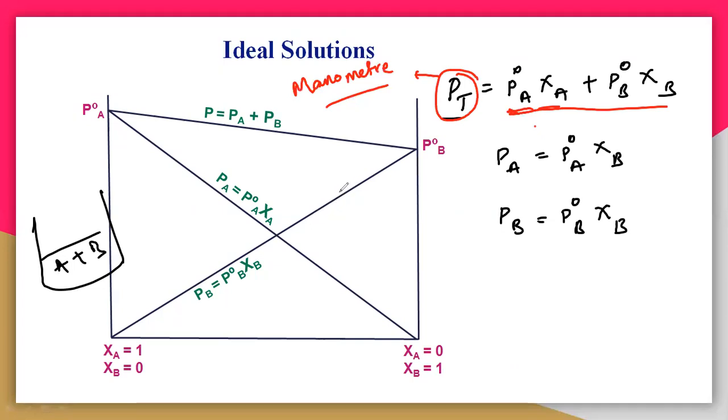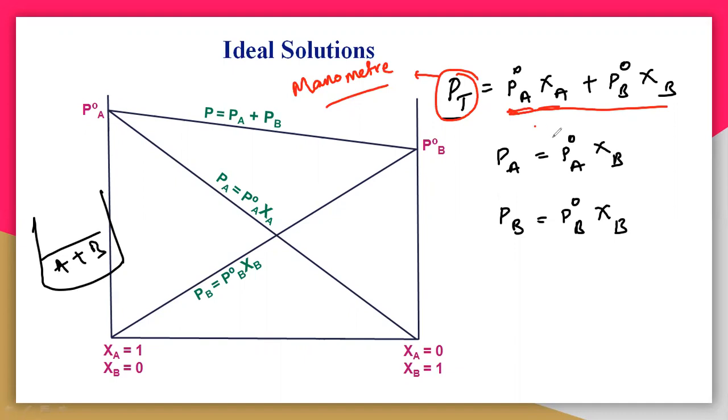P naught A is a constant value for each liquid. Each liquid will have a certain P naught A at a certain temperature, it may be 40 or 50 bar. So P naught A is a fixed value for each liquid. And zeta A and zeta B are the concentrations you have taken.